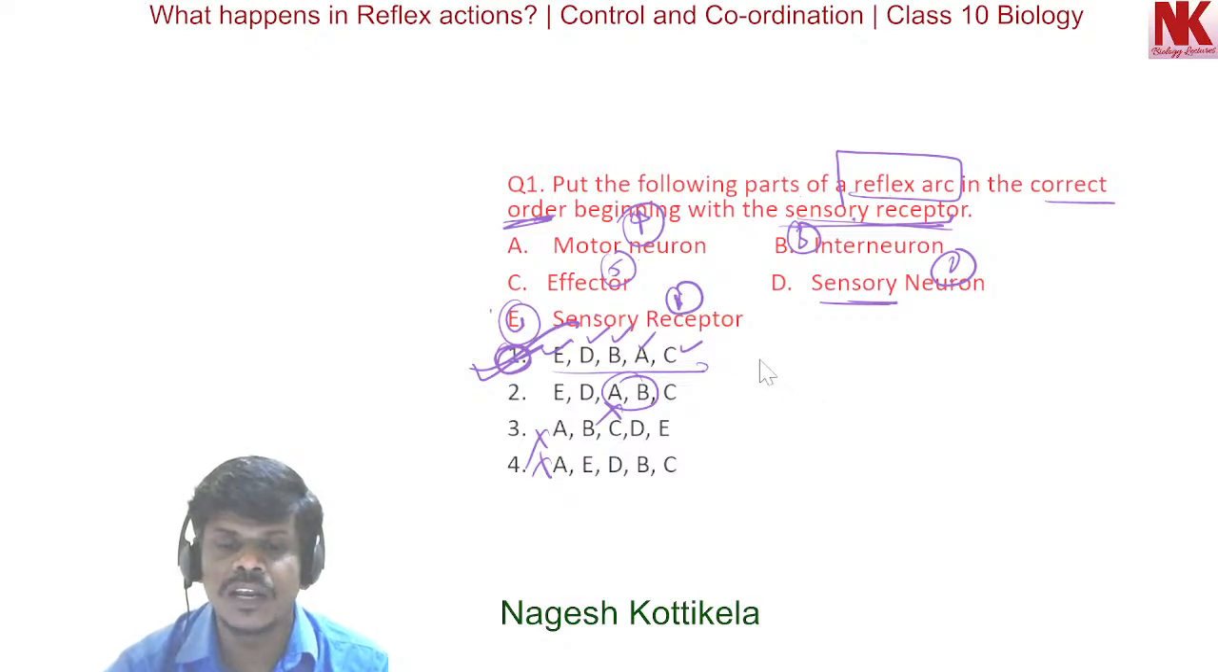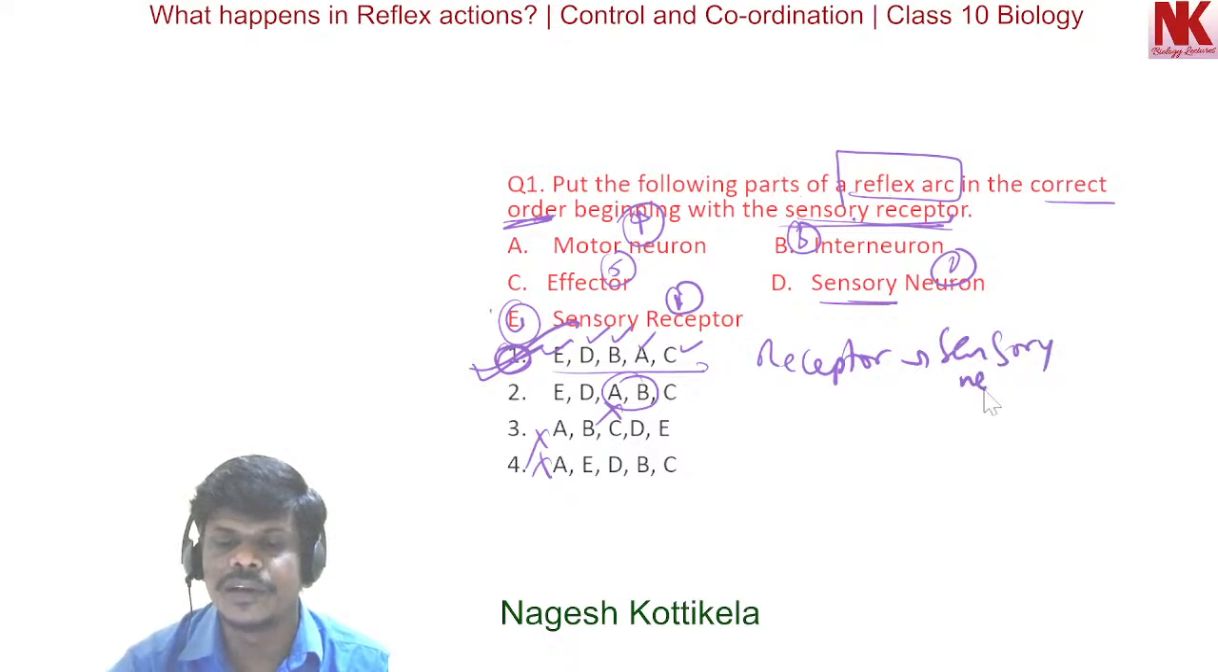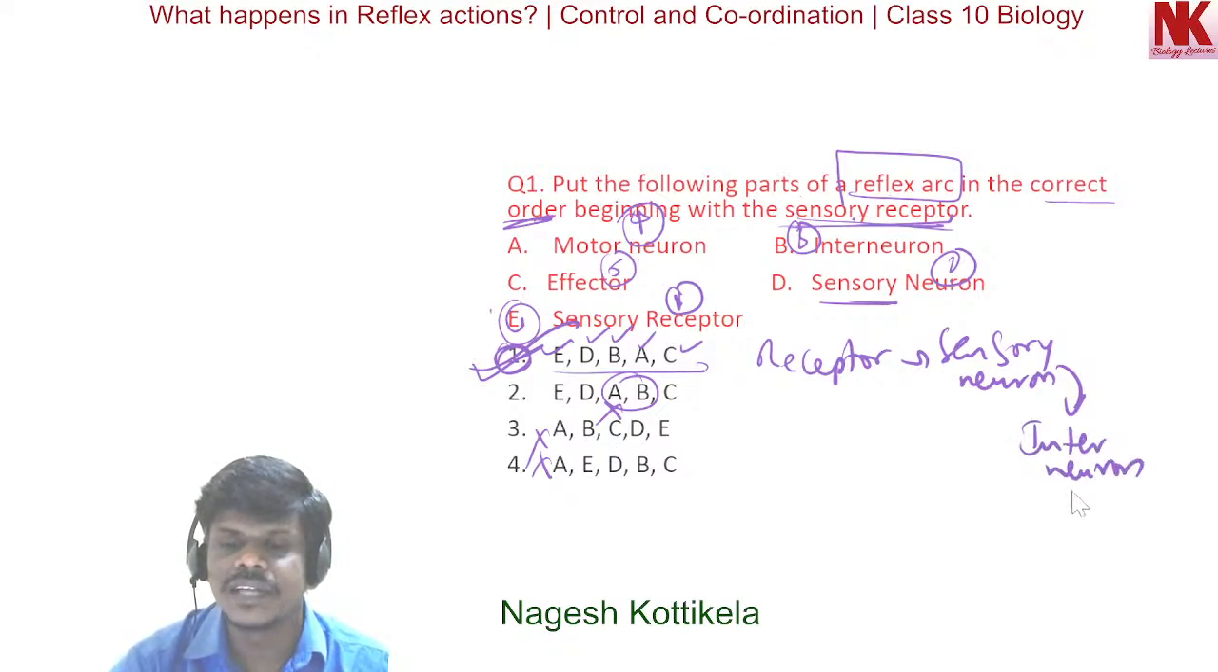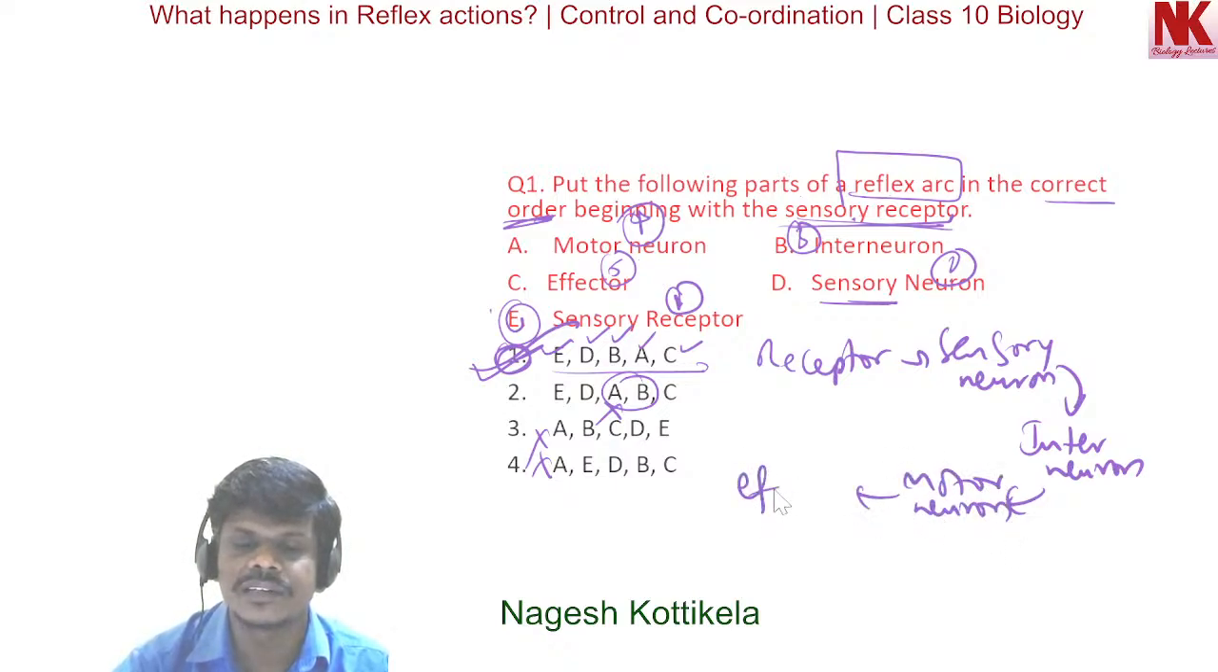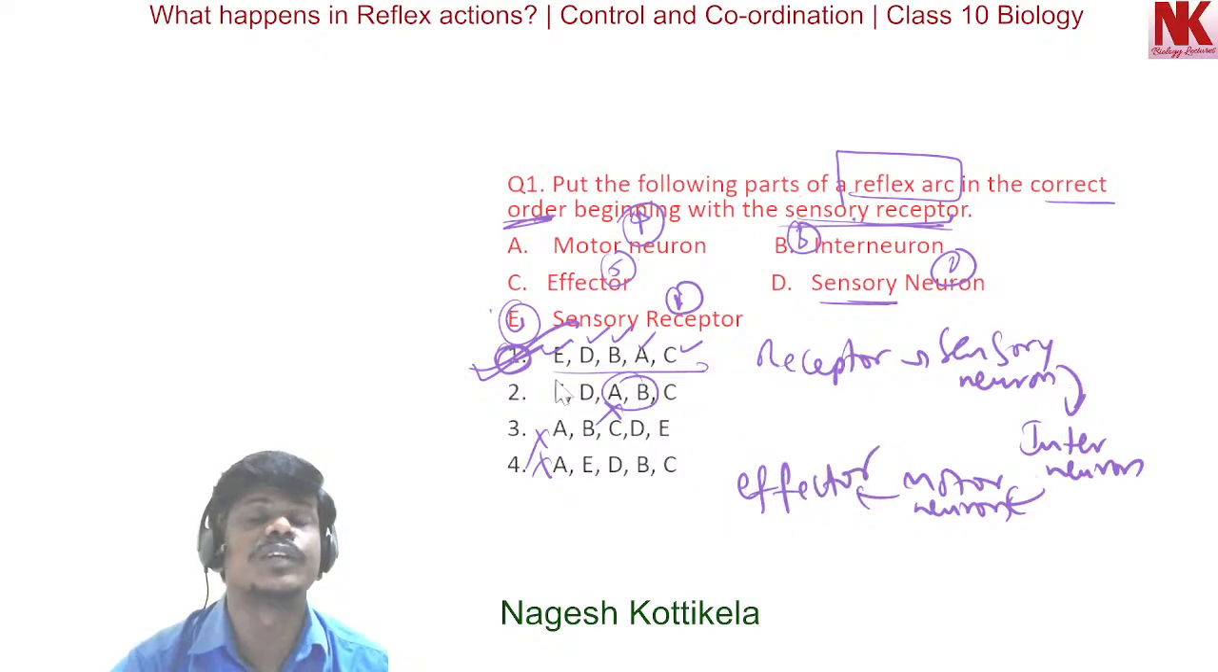So first of all, the receptor will be present, then sensory neuron, then interneuron, after that motor neuron, and finally effector. So this is how the order will be. So option 1 is correct.